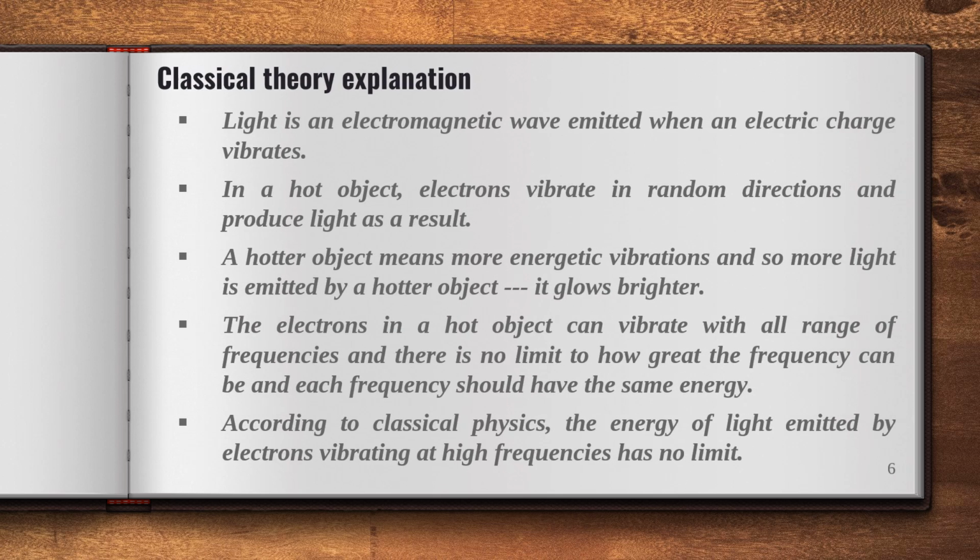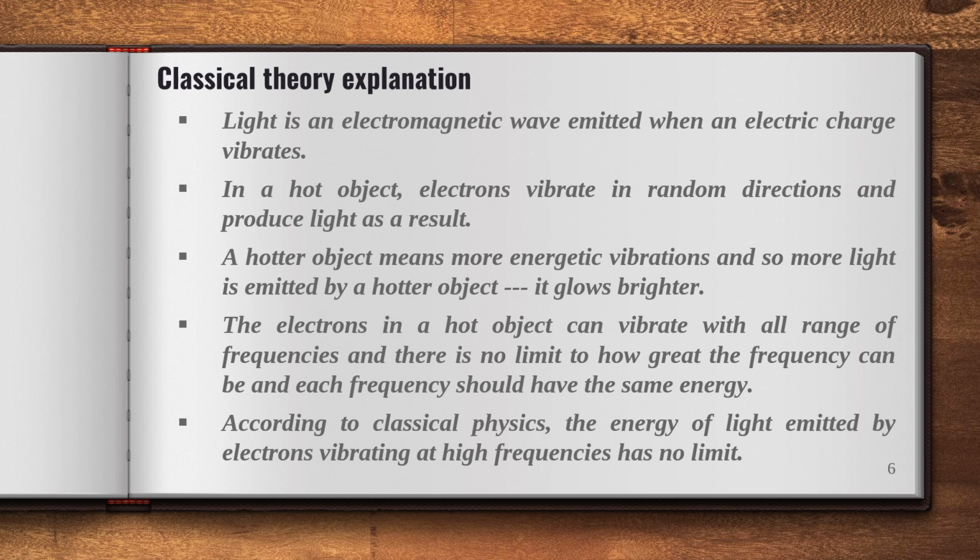According to the classical theory, light is an electromagnetic wave emitted when an electric charge vibrates. Initially, when an electric charge vibrates, electromagnetic radiation is emitted. Depending upon the vibrational frequency, the energy is different. In the case of a hot object, electrons vibrate in random directions and produce light as a result. For a hotter object, that is when you keep on increasing the temperature, there are more energetic vibrations, and so more light is emitted by a hotter object. It glows brighter.